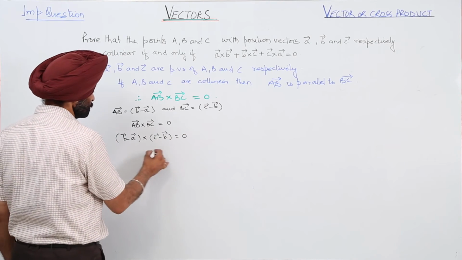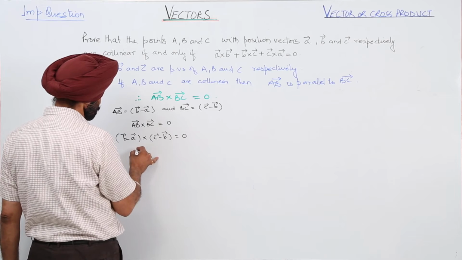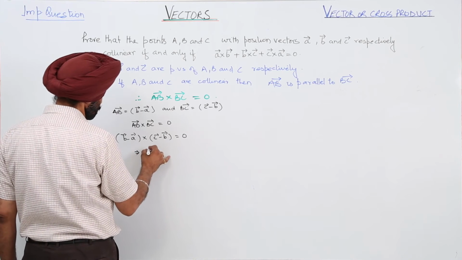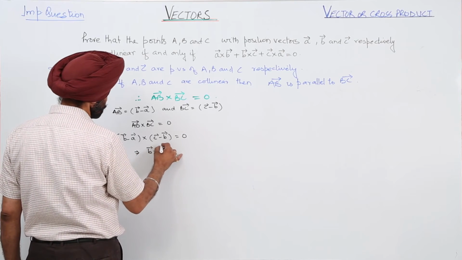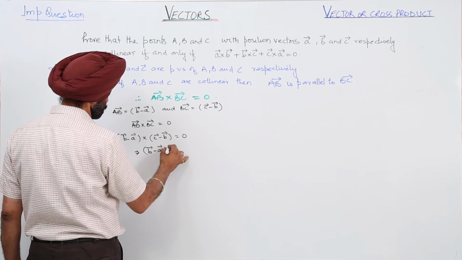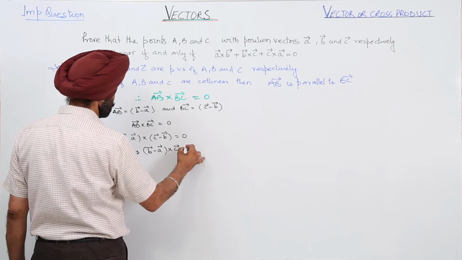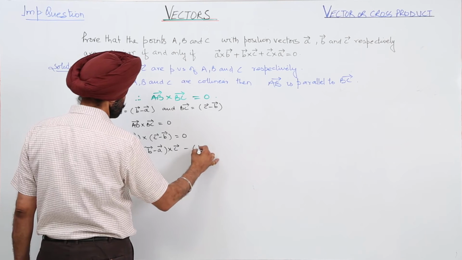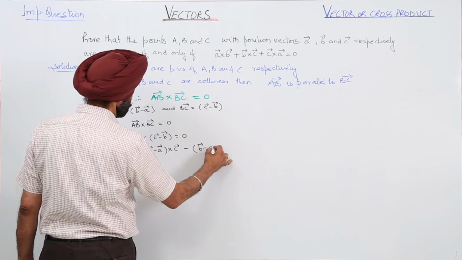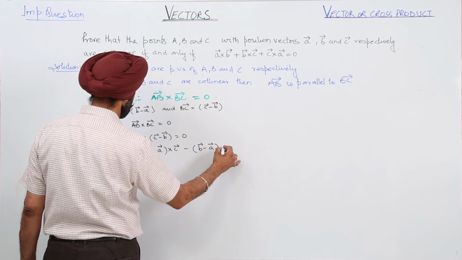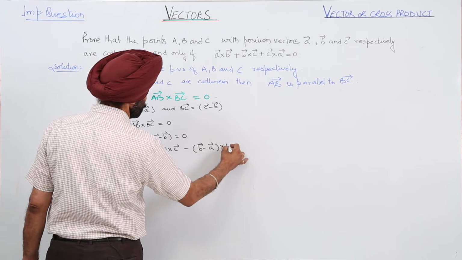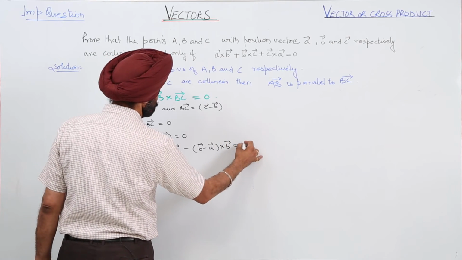Now, vector B minus vector A cross vector C minus vector B minus vector A cross vector B is equal to 0.